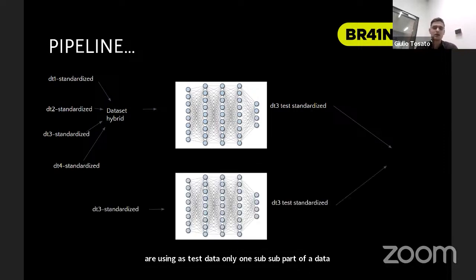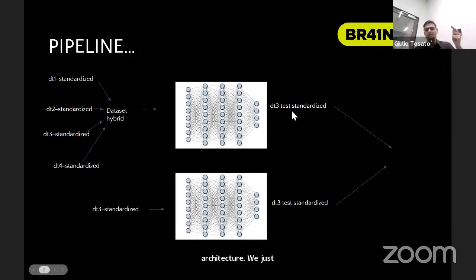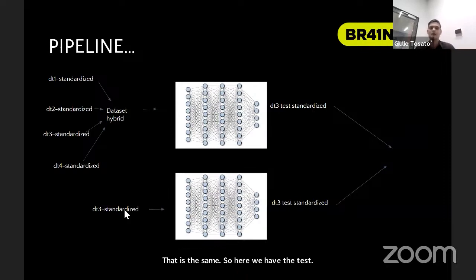And we compare this with training the same architecture with just that one dataset. So here we have the dataset 3 test, and here we have the dataset 3 training. And if we compare these two things, we can make a performance comparison.